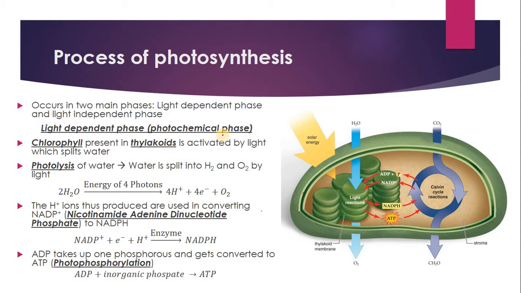So photosynthesis takes place in the chloroplast. It occurs in two phases. One phase is called the light dependent phase and the other phase is called the light independent phase. It is called the light dependent phase because this phase occurs in the presence of light. The other phase is called the light independent phase because it occurs in the absence of light, so it does not need light. So let's look at each phase.